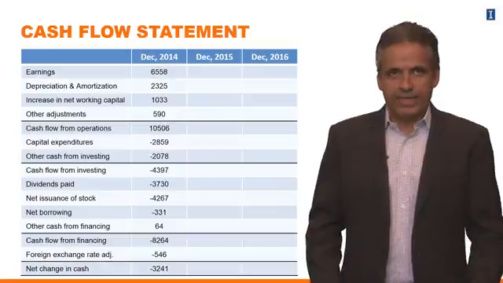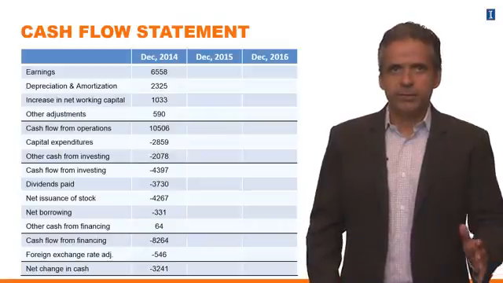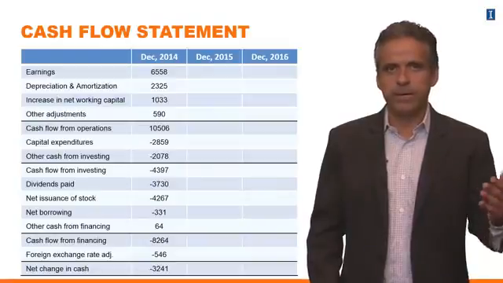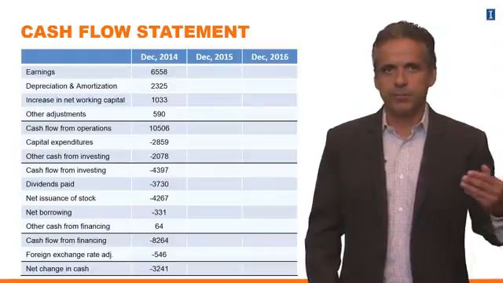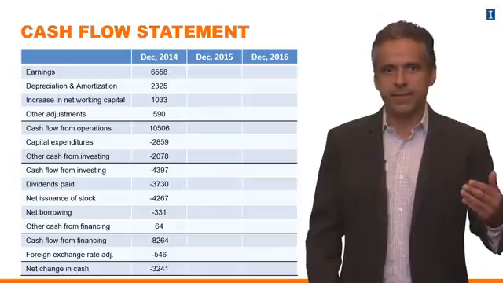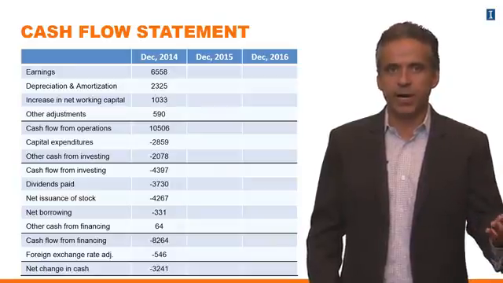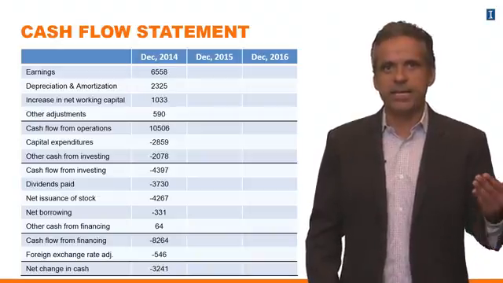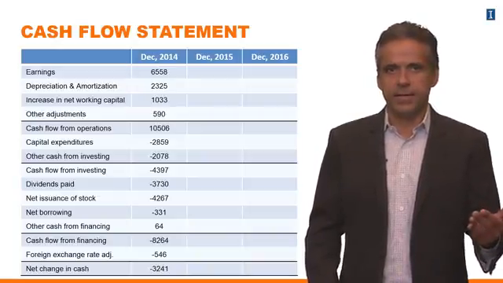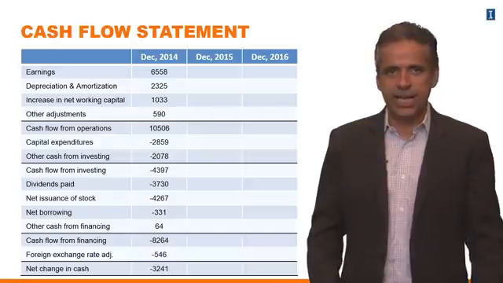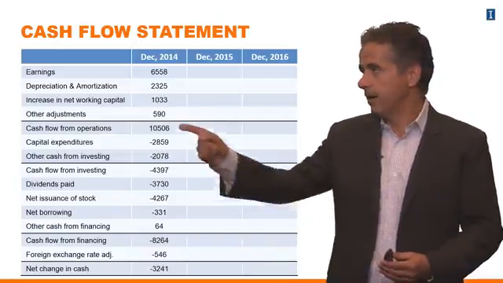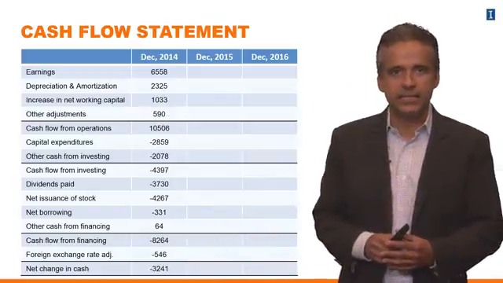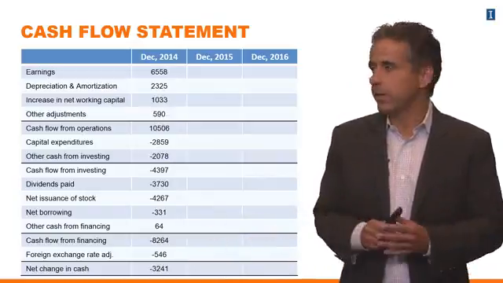Now we're going to move to the cash flow statement. We have just done our forecast of the income statements, right? So now we're going to be thinking about cash flow. As we learned in Module 1, the cash flow statement has 3 different parts: the cash flow from operations, cash flows from investment, and cash flows from financing. And then at the end, we have the net change in cash. We already talked about that. Which is what we learned in Module 1.